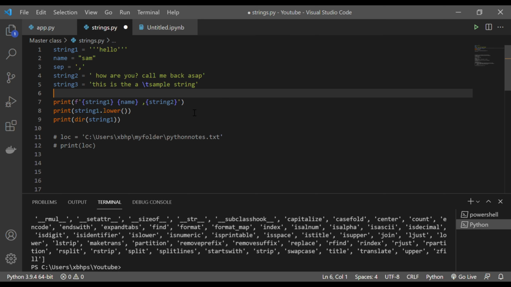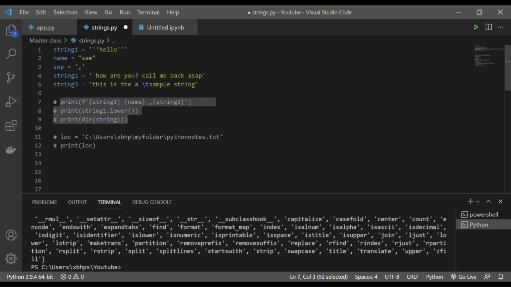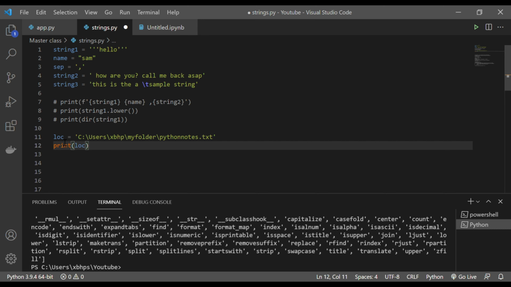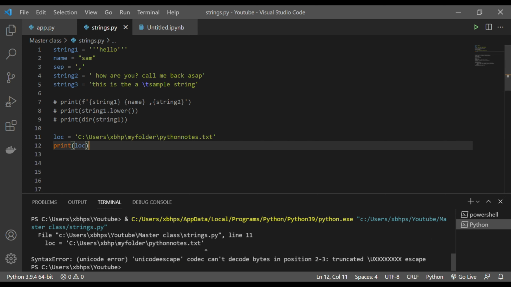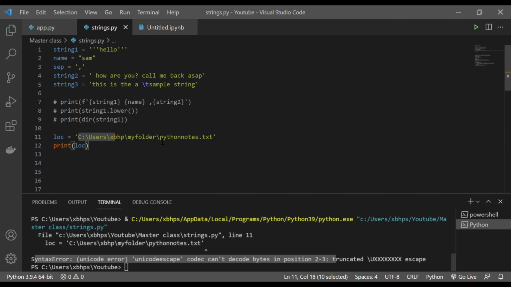Okay, I'm going to take another example, and this time let me comment this and uncomment this one. So what I'm doing here, I have given a location, so I'm creating another variable called location and giving some location from my local machine, right? So I'm giving C colon, and from this particular location go to this folder, and I have something like this. Let's say I'm saying this is a string. Now let's see if I try to print this, what happens? So you see, I'm getting some error. But I have given the correct location and everything.